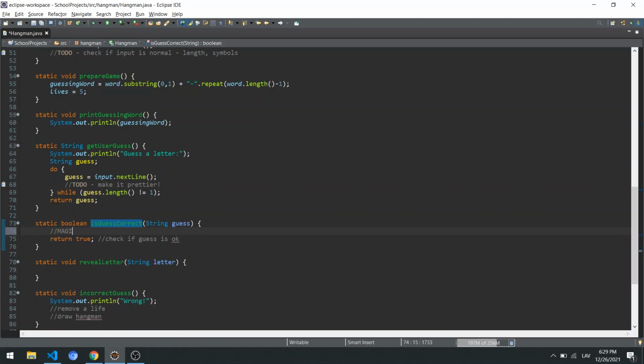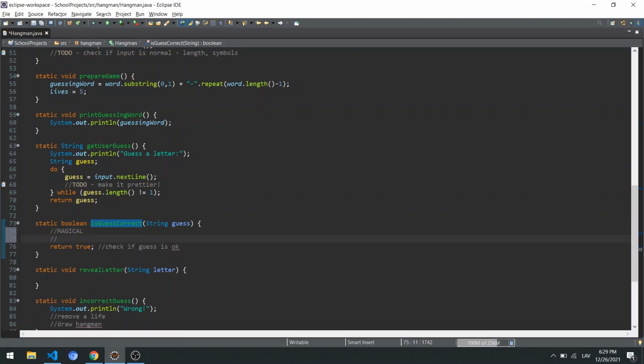So let's say we have, again, the word is magical, the guessing word is M, and then these dashes. So if the user guesses, let's say X, it's not going to be correct because the letter is not there, or the Y or K, for example. But if the user guesses A, it's correct because it's in there. But one thing we have to note is that the M wouldn't be a correct guess because M is already in the guessing word. It doesn't matter that it's here, it should be here, but not in here. So this is exactly what we could return.